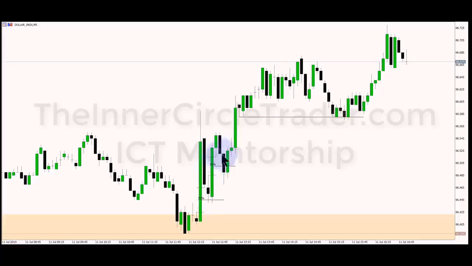Creates another fair value gap in here, split that in half. It does a little bit more than that, actually. It fills and goes beyond that just a little bit more, almost into the consequent encroachment of this wick's high to the open. Another opportunity you can trade there. Either one, doesn't make a difference if you trade that one or this level here, because your stop would be below here, as you would have entered here also on the previous one. Your stop would be below this level. Now, we're not trading the dollar index, but we're looking at it with the interpretation that if we were trading it, it would be bullish, as I outlined last night in the video.